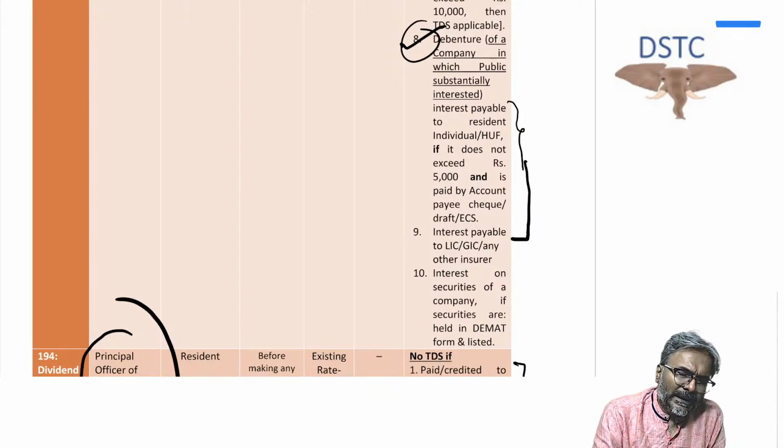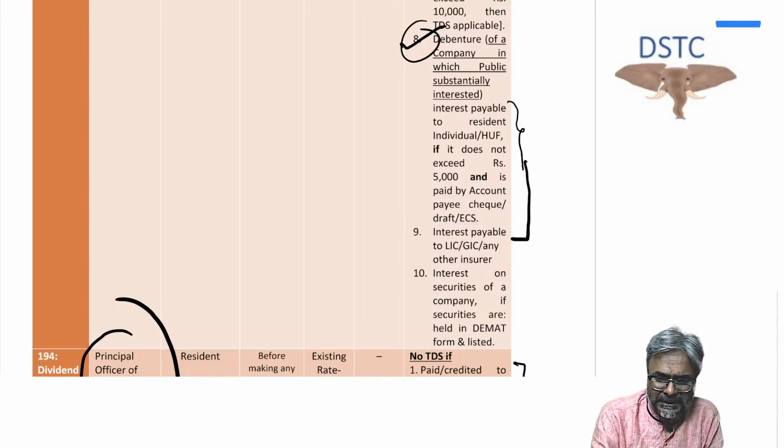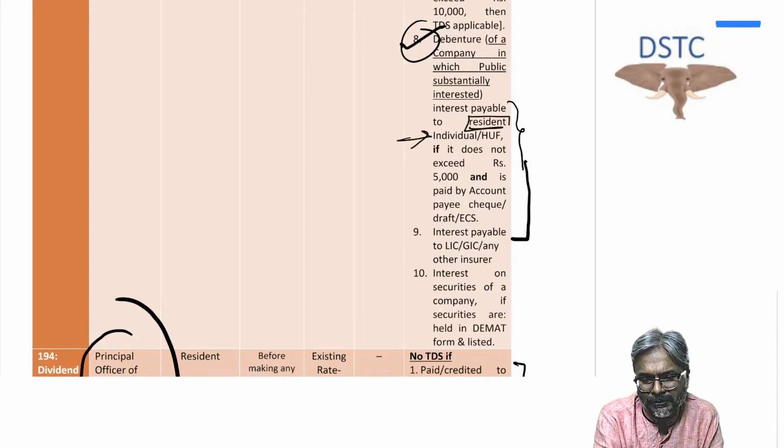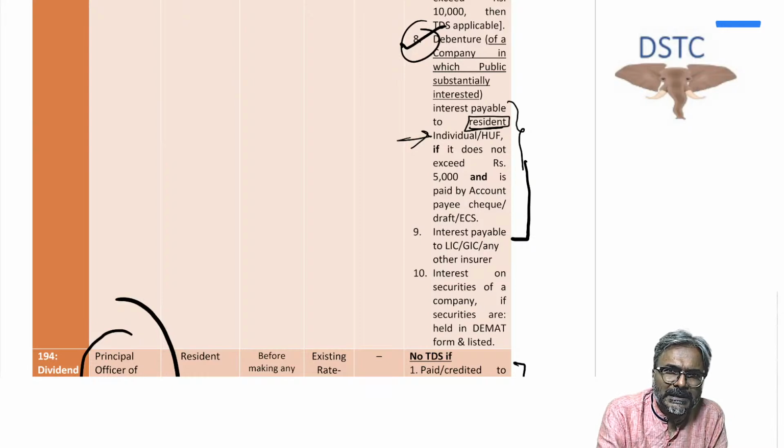If the security is a debenture and the company is paying interest on debenture, to whom are they paying interest on debenture? To individual and HUF, to resident individual and HUF. Be careful on this one. If the interest is paid to a non-resident, in this case, you will not get an exemption.